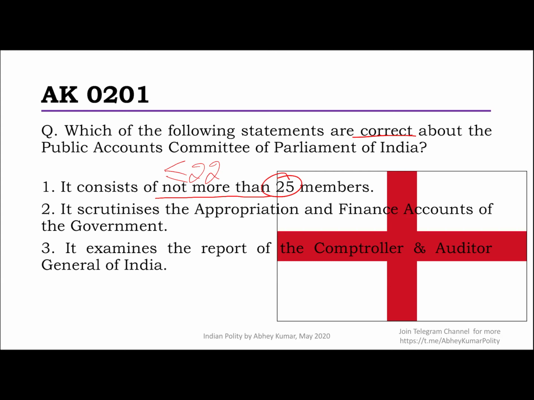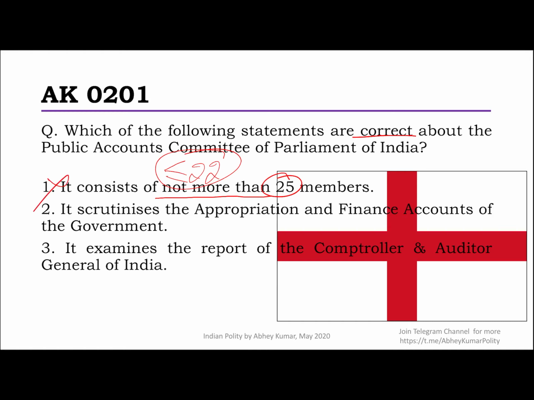So as such, technically something which is not more than 25 could still be more than 22, right? So don't get confused. The rule is 22 maximum. So this is actually a wrong statement.